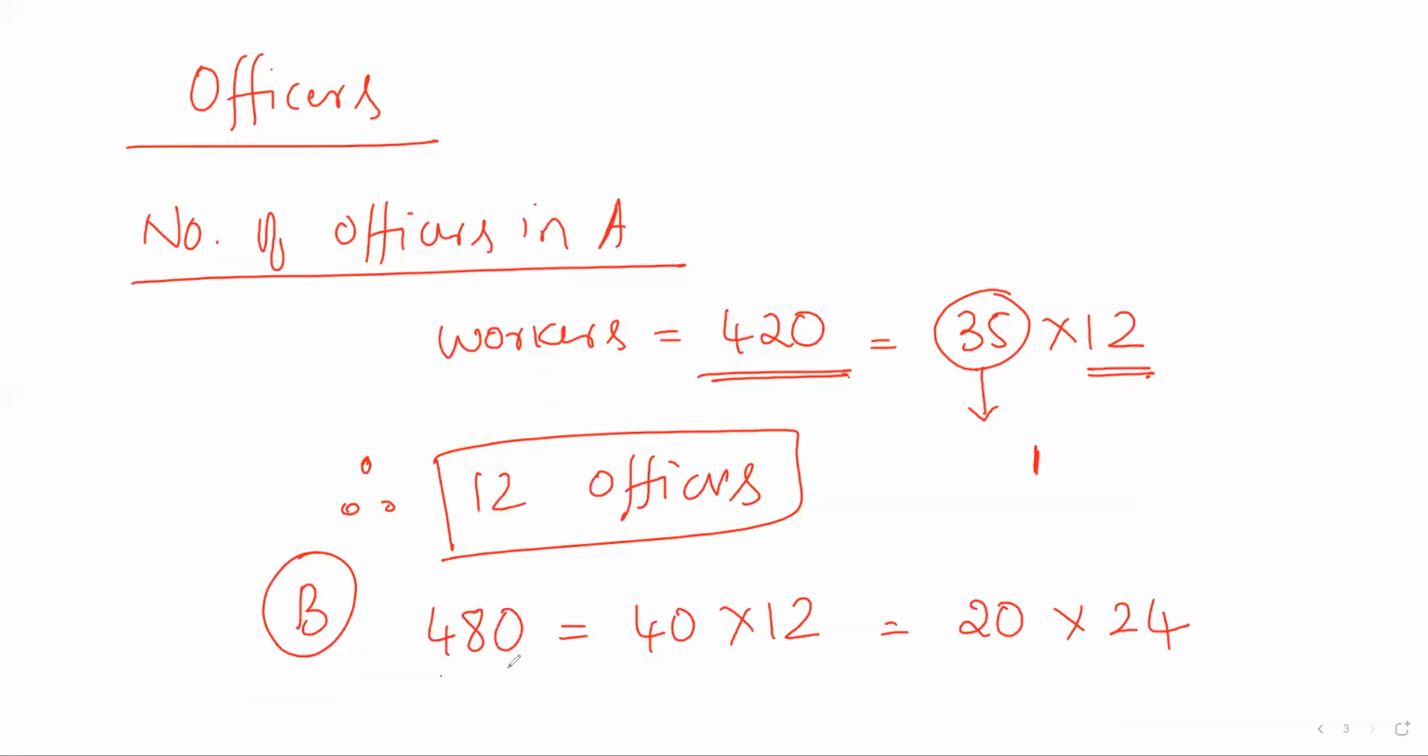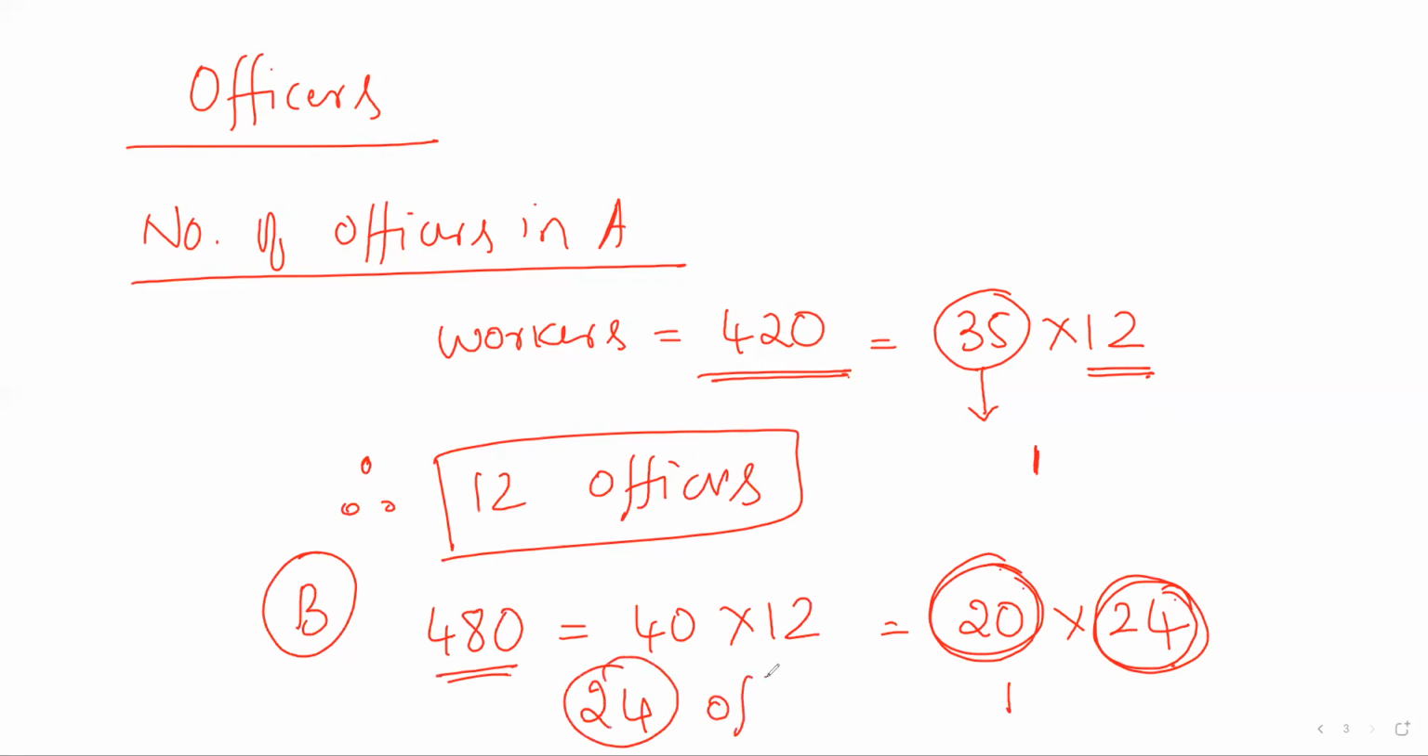So 480 workers can be divided into 24 groups, each of 20 workers. For each group of 20 workers, there is one officer. So there are totally 24 groups, so there will be 24 officers in company B.